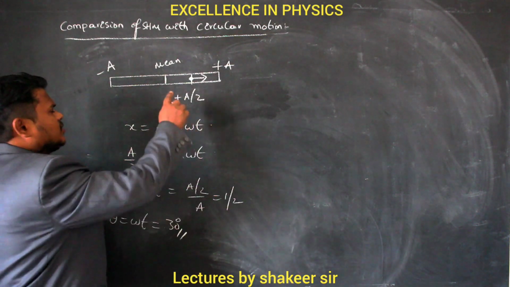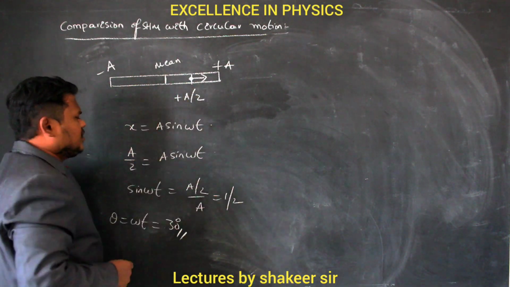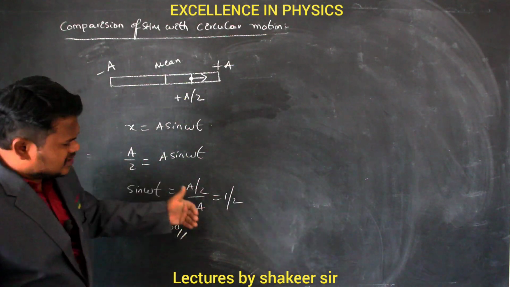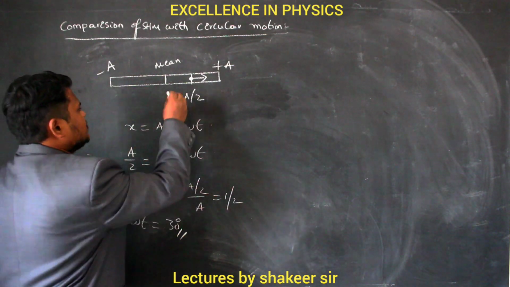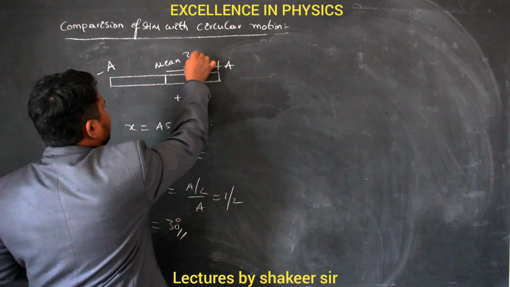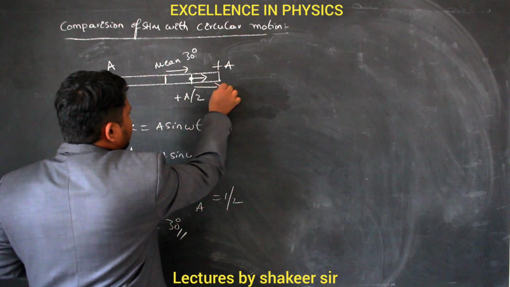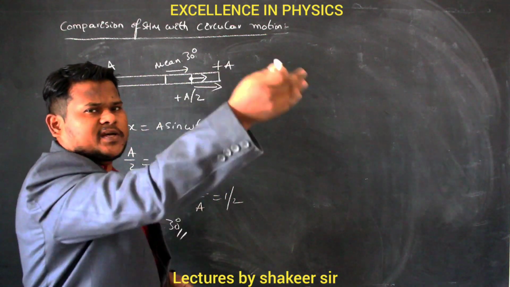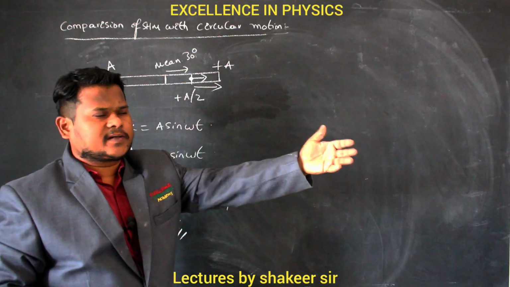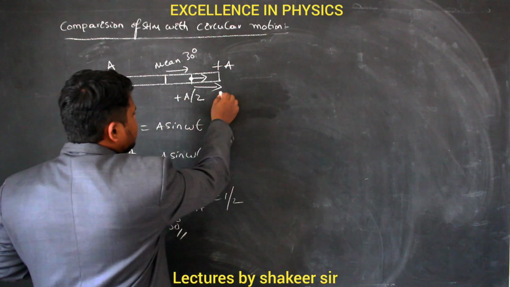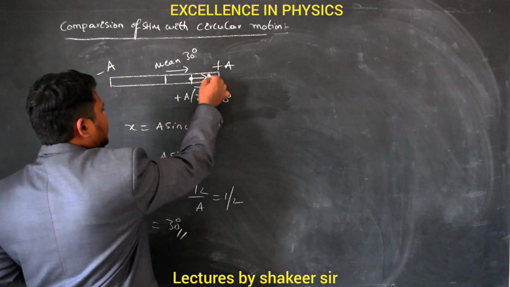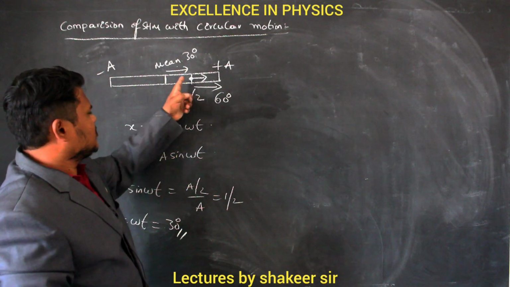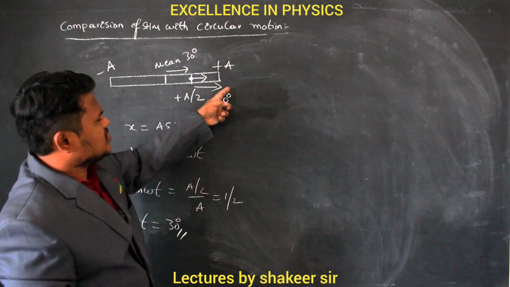Clear? By the time it has reached half of the amplitude, that is a by 2, the body has covered only 30 degrees. From here to here it covered only 30 degrees. Then from here to here, how much angle does it have to cover? To travel from plus a by 2 to plus a, another half displacement, it has to cover 60 degrees, because 30 plus 60 is 90 degrees. So from the mean position to the extreme position, it has to cover 90 degrees.